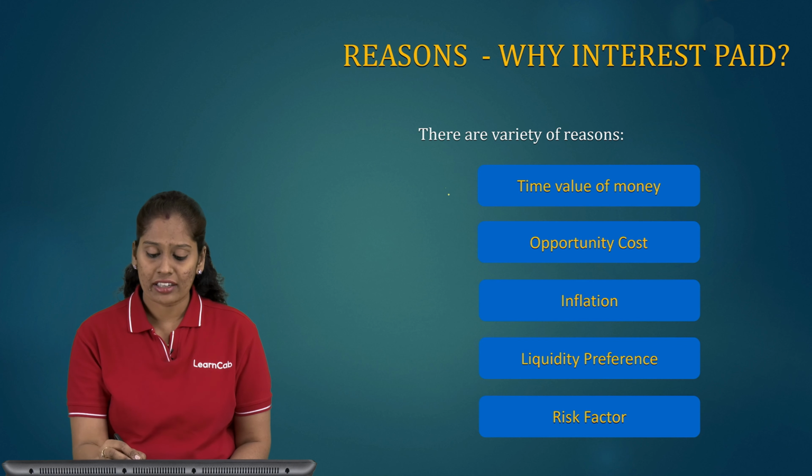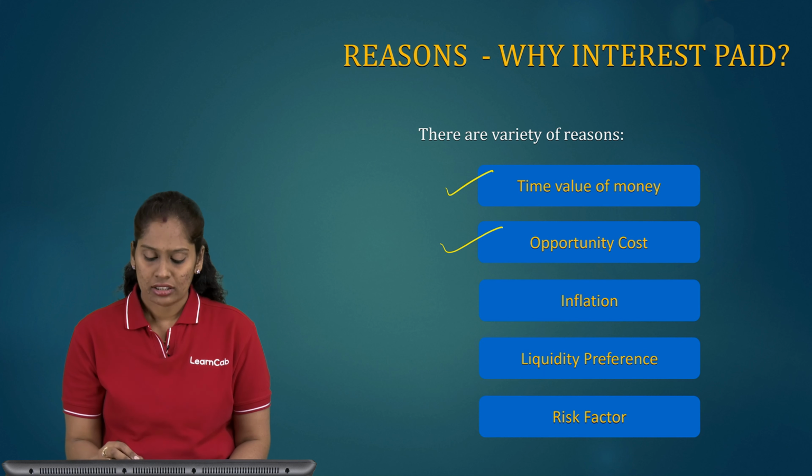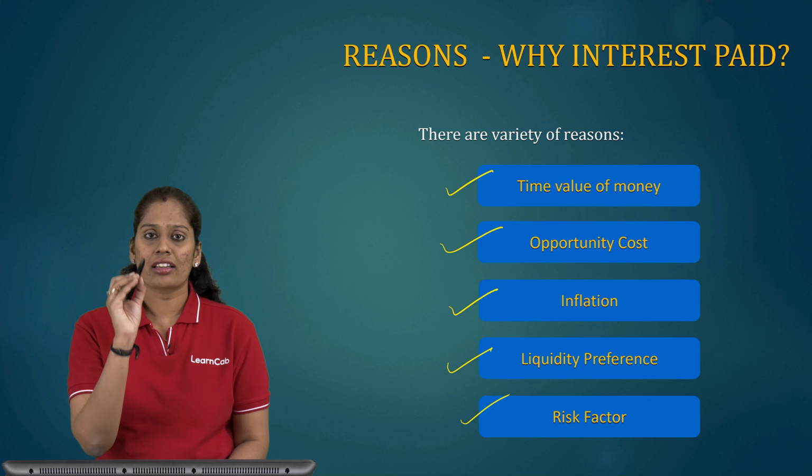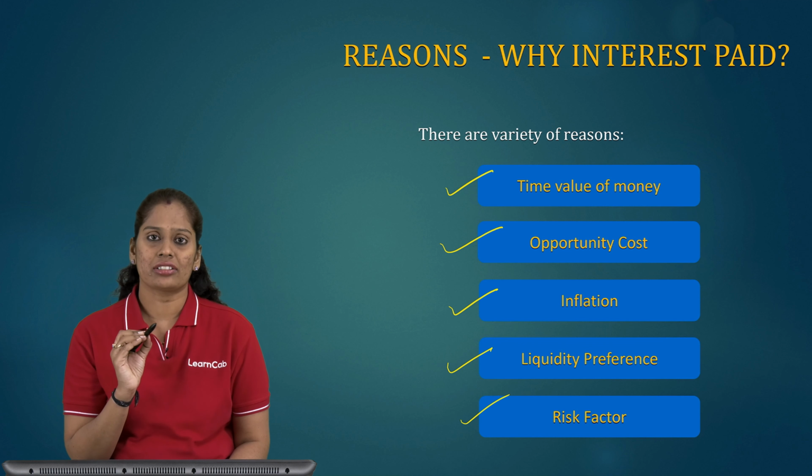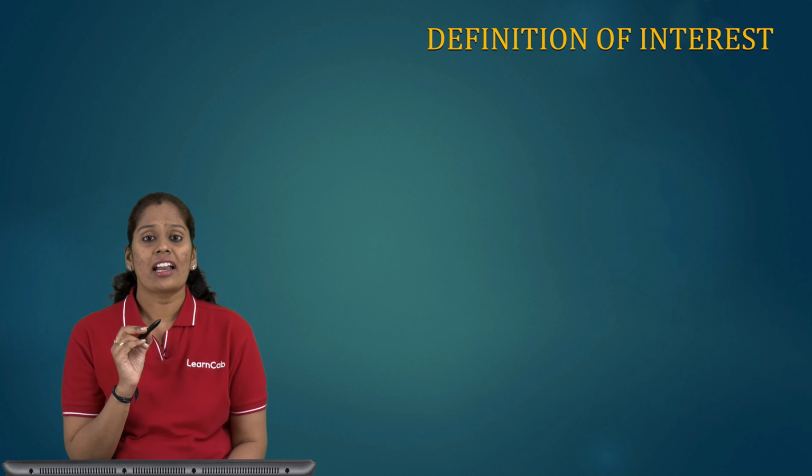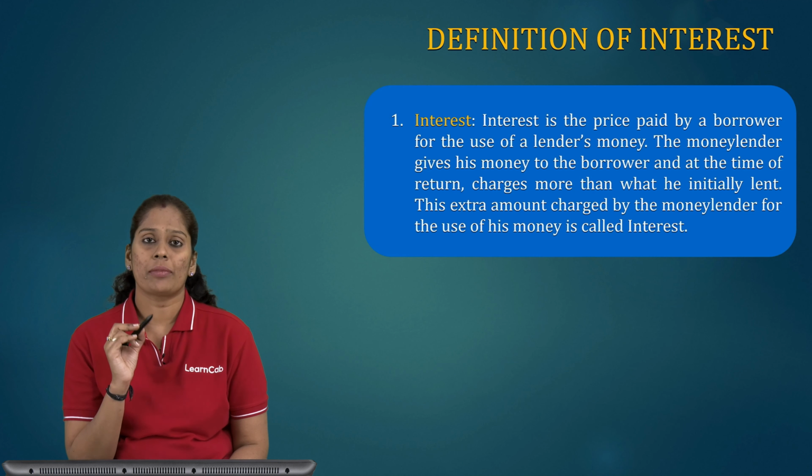First, time value of money. Second, opportunity cost. Third, inflation. Fourth, liquidity preference. And the last one is the risk factor. Now, let us understand these concepts one by one.